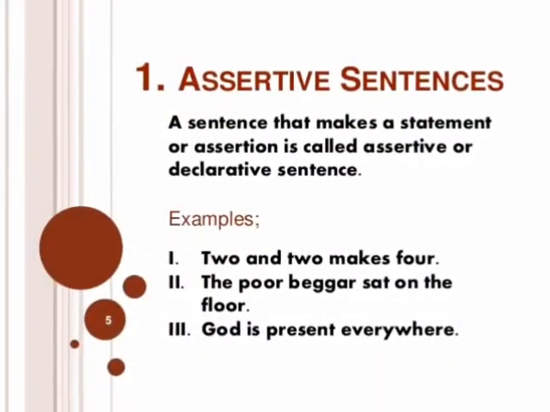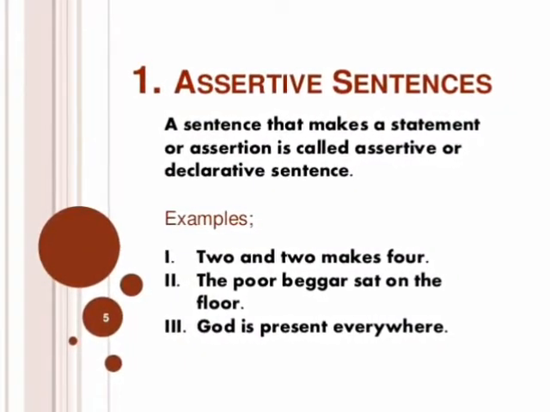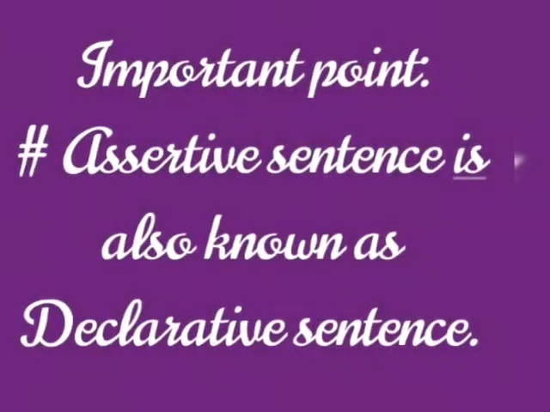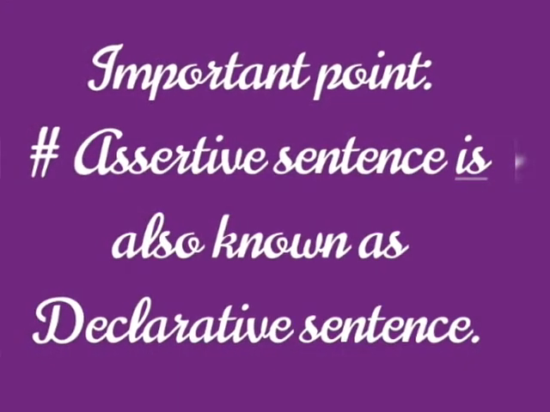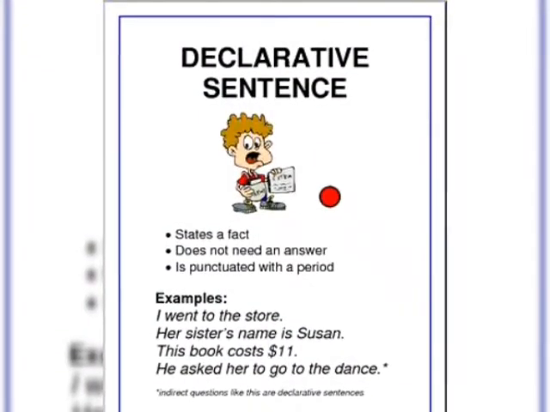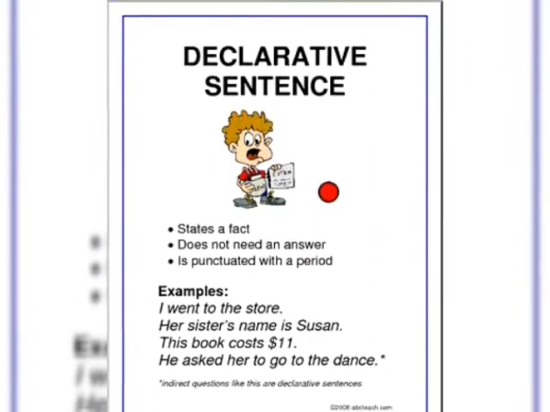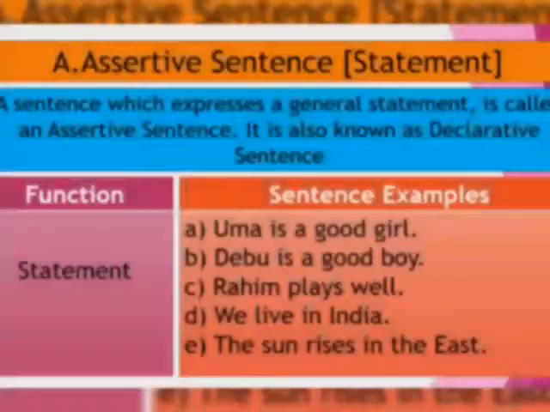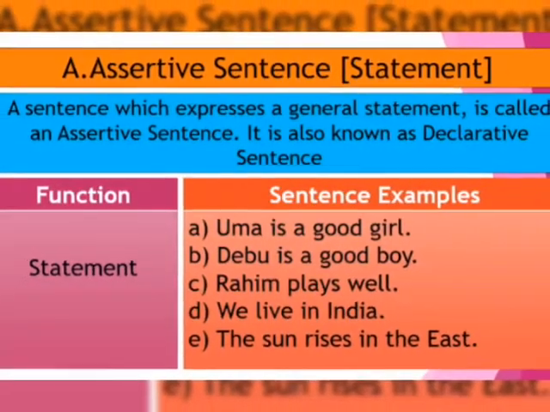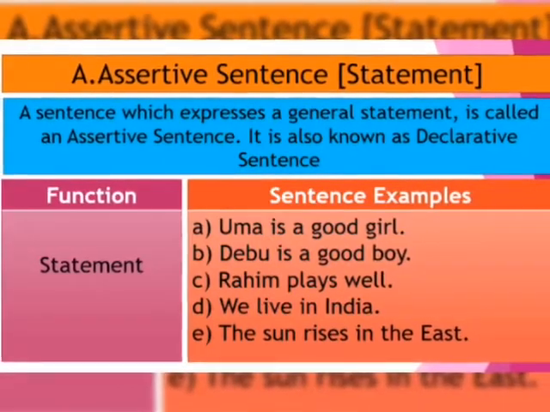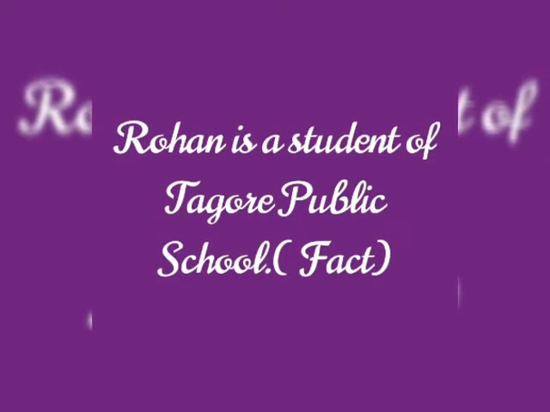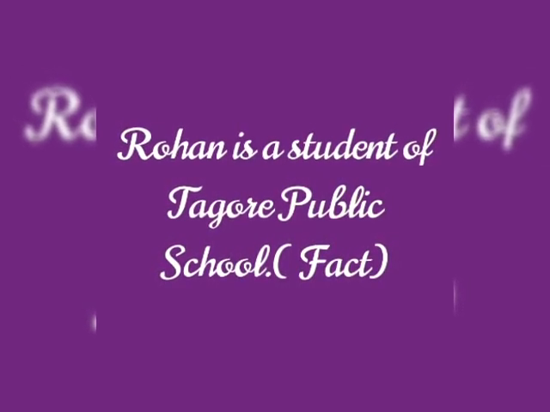First is assertive sentence. Assertive sentence is also known as declarative sentence or a statement. It is a statement which says or states or declares something. It starts with a capital letter and it ends with a full stop. It is a sentence that states a fact or any universal truth. For example, Rohan is a student of Tagore Public School. So it is a fact, right?